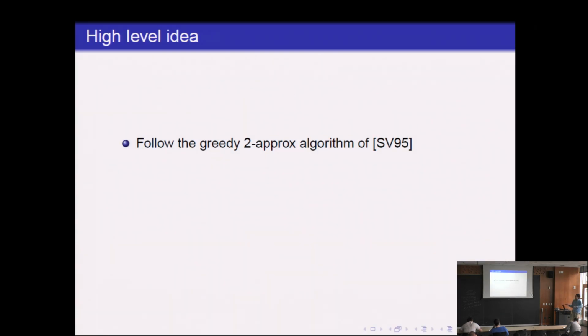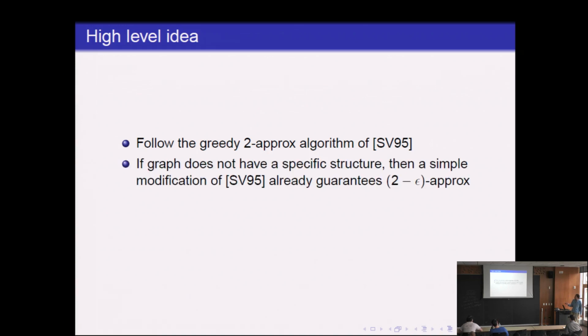So the rest of the talk will be high-level ideas of the algorithm, because there's not that much introduction. At a high level, we're going to follow the greedy 2-approximation algorithm of Saran and Vazirani. We'll see this later on. We'll make the following key observation. If the input graph does not have some certain specific structure, then we can modify this algorithm slightly and improve the analysis and get a 2 minus epsilon approximation. Again, we'll see this later.